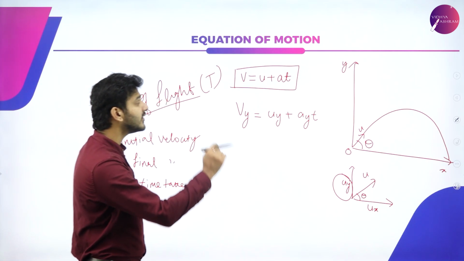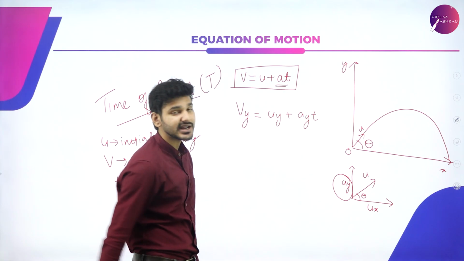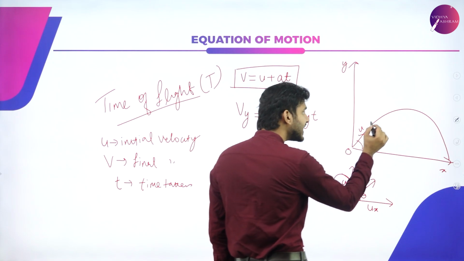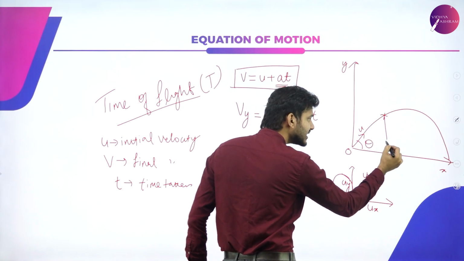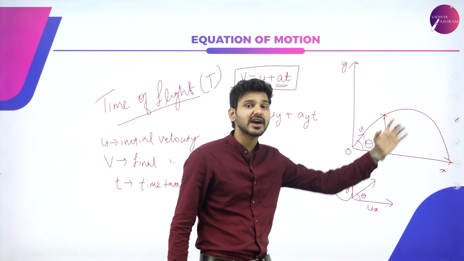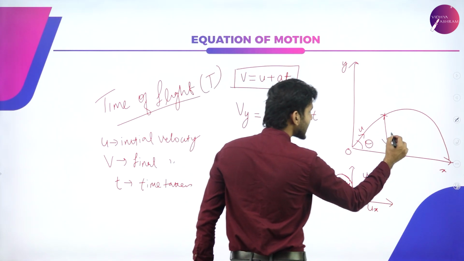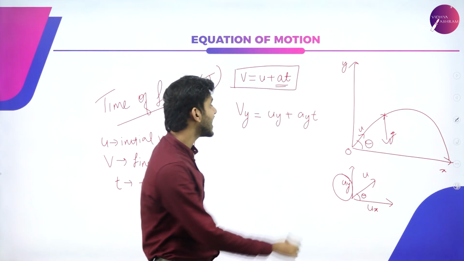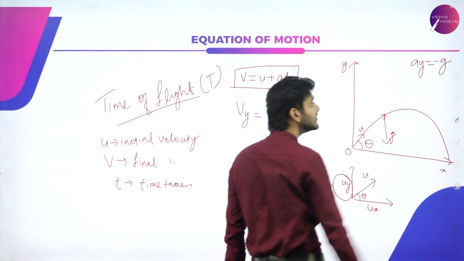And now we know one more thing: here a, that is acceleration, is provided by acceleration due to gravity. At every instant that this rock is moving away, acceleration due to gravity is pulling down on it very hard. So g is acting downwards, which means here ay is actually equal to negative g.